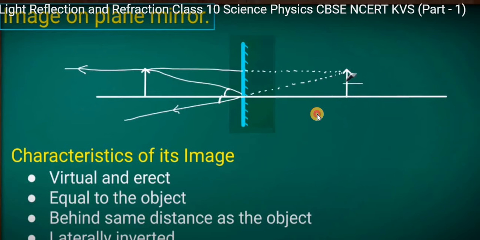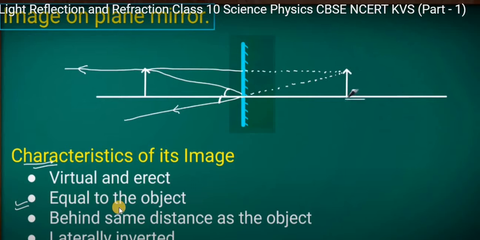So this is the virtual image, and it is erect. We get this erect. So let's see the characteristics of the image. If it is a plane mirror, then the image is virtual and erect. Virtual means आभासी, it will not be actual, we will only get the impression. And erect means सीधा, we will get it upright.